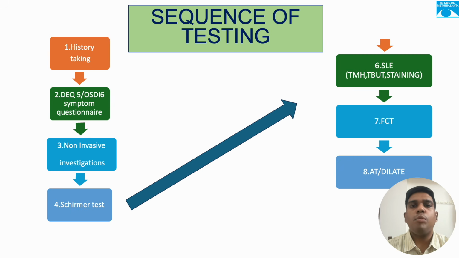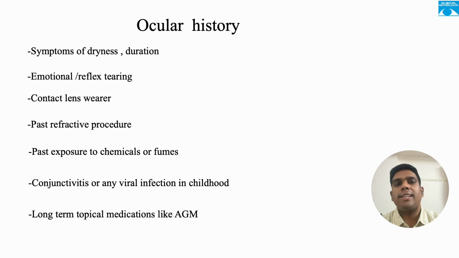This is probably the most practical slide in the entire presentation. This slide mentions the sequence of testing. It should go from non-invasive to invasive. The order matters because invasive tests can alter the subsequent measurement. Starting with the ocular history, the history itself can give away the diagnosis. Many clues are obtained from the history before touching the patient or the slit lamp. So we ask about the symptoms of dryness, redness, burning sensation, and their duration. History of emotional and reflex tearing is very important.